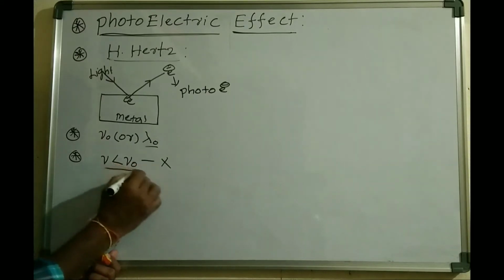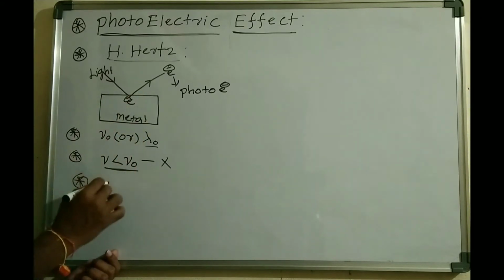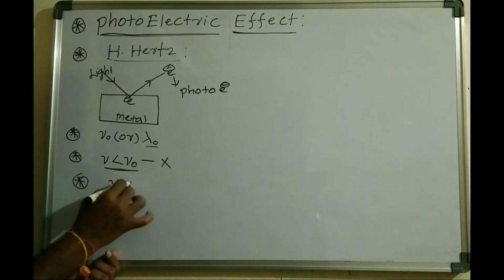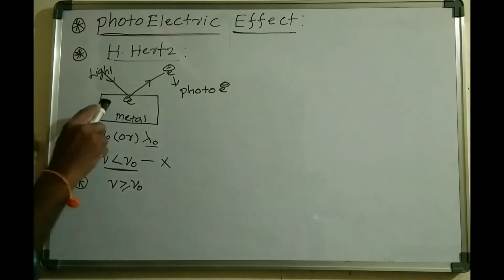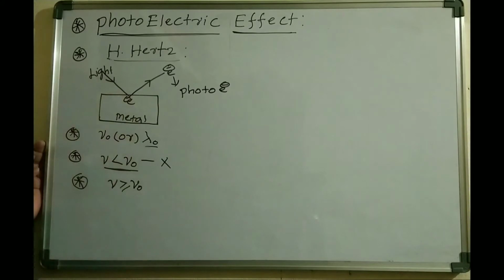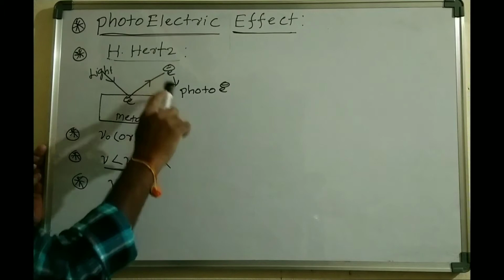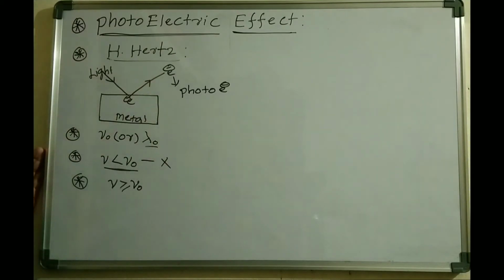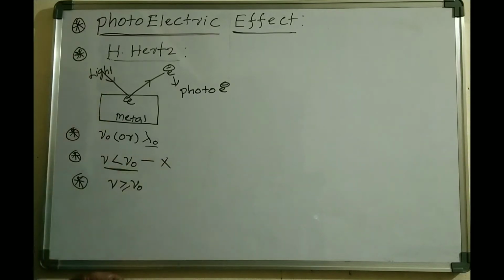That means, for the ejection of electrons, light of frequency greater than or equal to the threshold frequency is needed, and only then is there an ejection of electrons from the metal surface. When a beam of light strikes the metal surface, electrons are ejected, and that phenomenon is the photoelectric effect, and the electrons are called photoelectrons, right? Light of a minimum frequency is needed for the ejection of electrons.